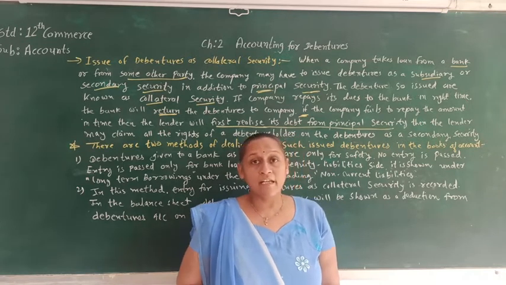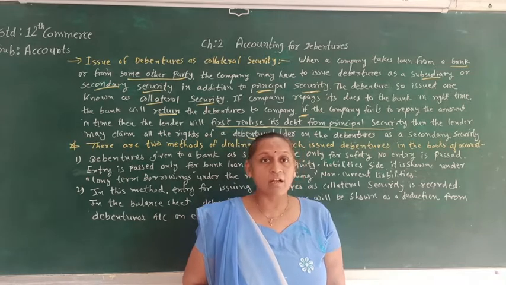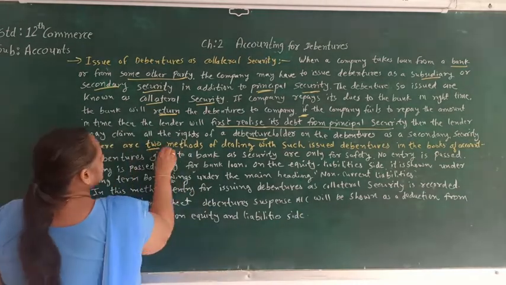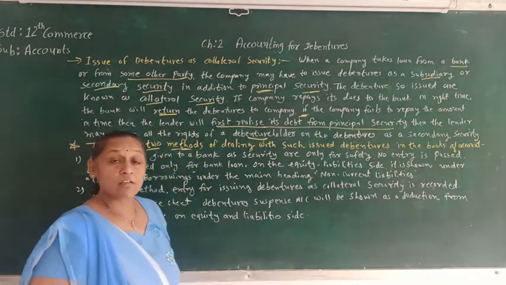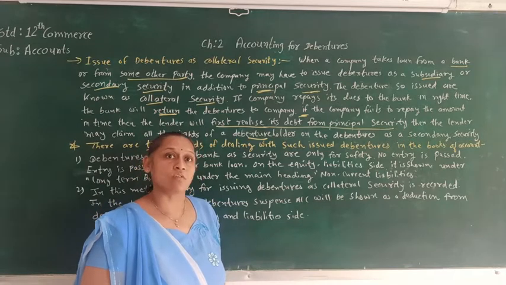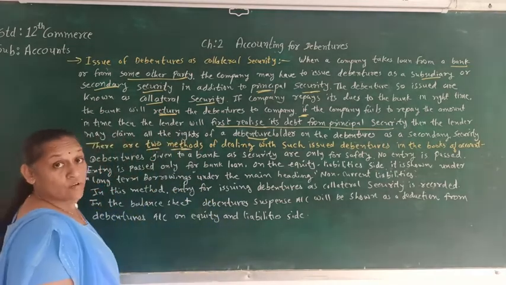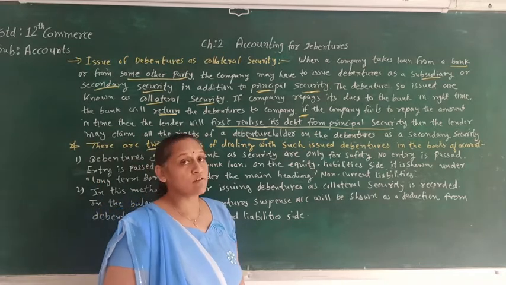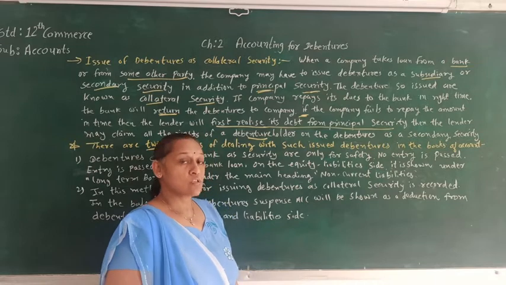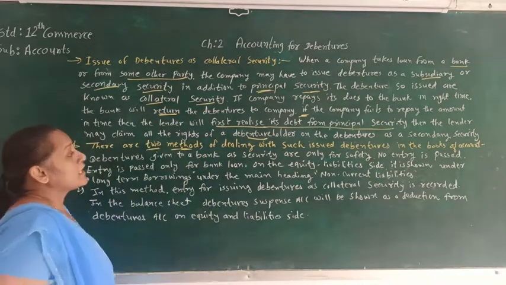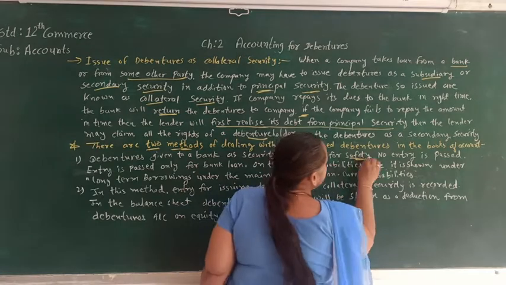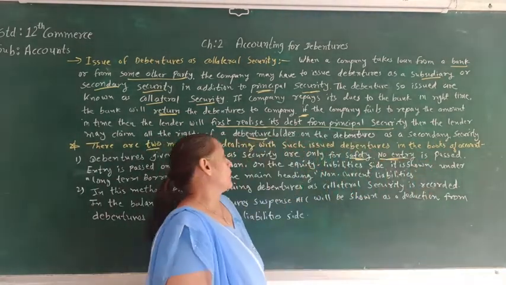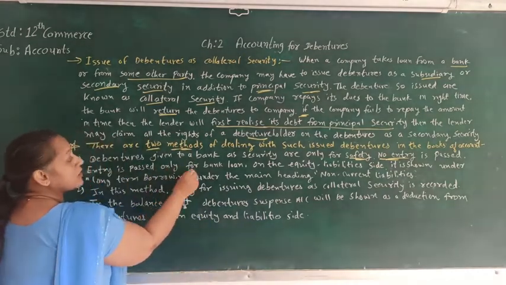So there are two ways to record the accounting effect of this security in the books of the company. The very first method is where we are not going to show the debentures in the books of the company, and we don't have to pass a journal entry regarding this. The debentures given to the bank as security are only for the safety of the bank, and no entry is passed in the books of the company; an entry is passed only for the bank loan.